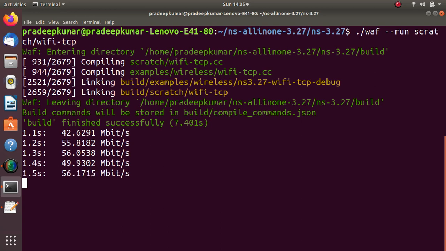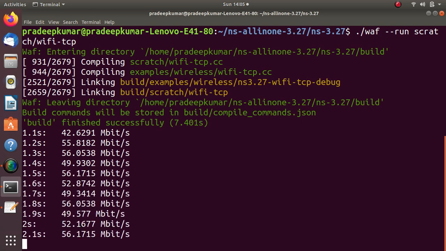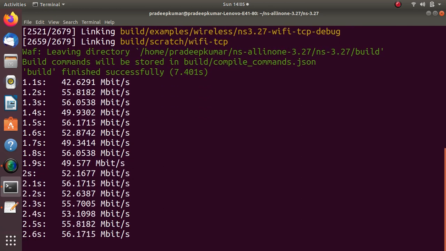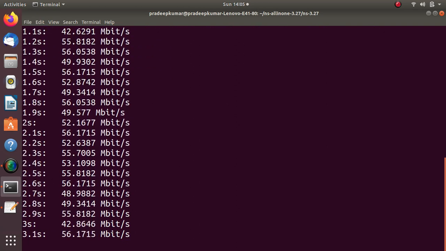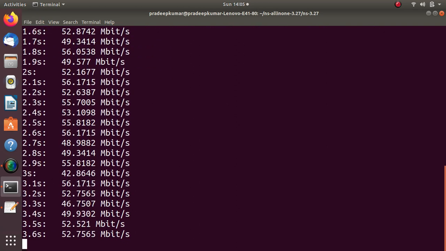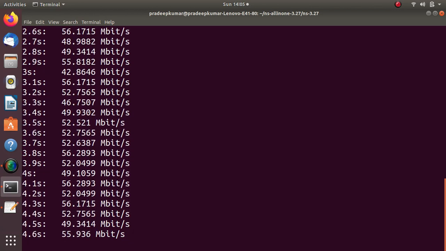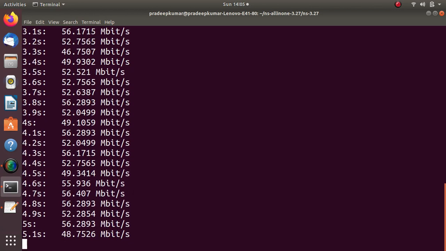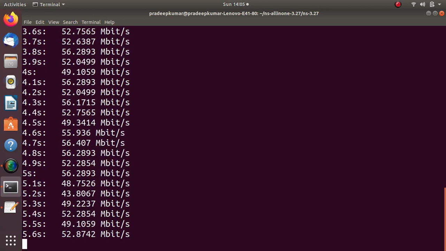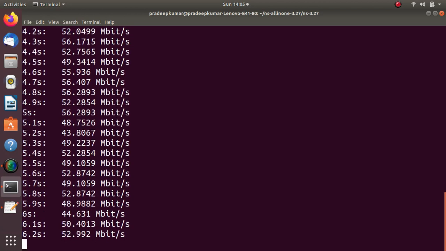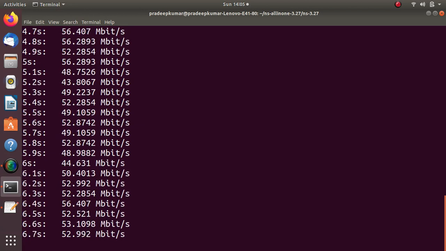So now we can see 1.1, 1.2. After 1.1, it is incrementing 0.1 seconds as per the simulation. At every point of time, the throughput is calculated. So totally we have given the simulation up to 10 seconds. Up to 10 seconds, this throughput will be running. At the end of 10 seconds, it will be printing the average throughput. That means adding all the values and dividing by the total number of timings.